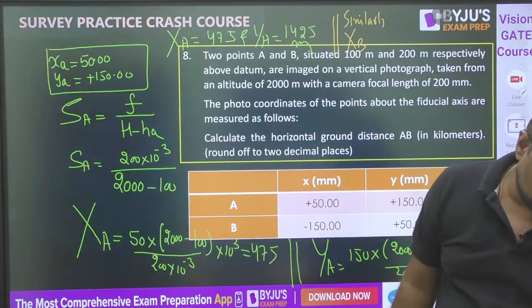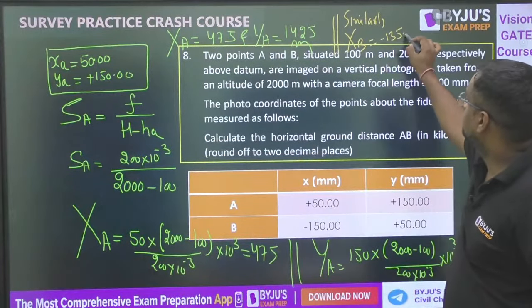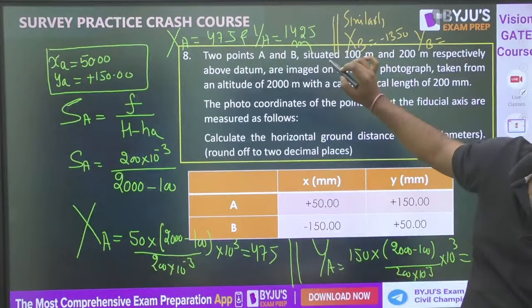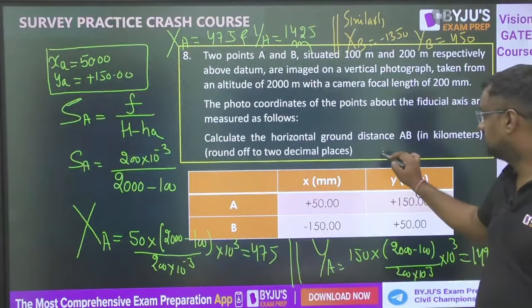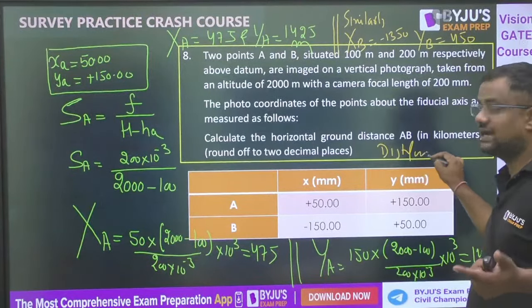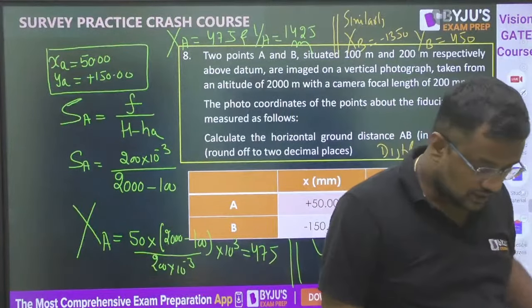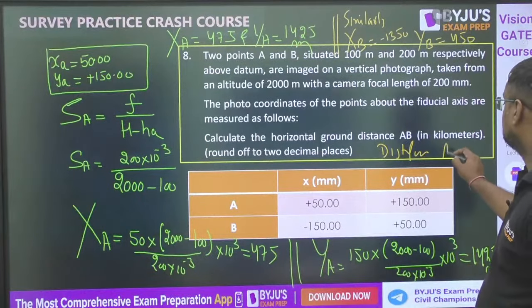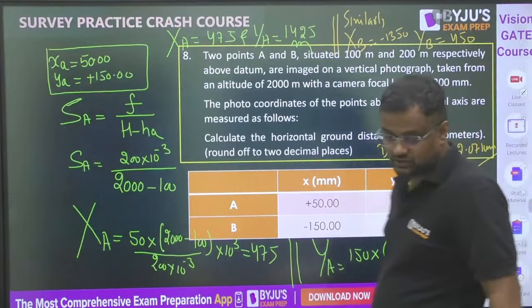It will be xb is 1350 minus 1350 and capital yb is coming to be 450 meter. Then apply the distance formula: xa minus xb whole square plus ya minus yb whole square, under root. That will be around 2.07 kilometers.